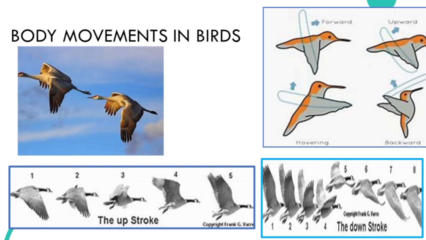And not only that, they have a streamlined body. In yesterday's class I also explained what a streamlined body is. That means the head and tail are narrower than the middle portion. The middle portion will be broad. That structure is known as a streamlined body. Because of this streamlined body, they can fly without difficulty, effortlessly.